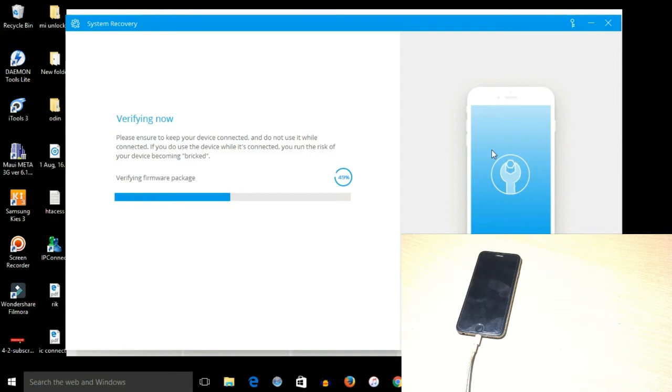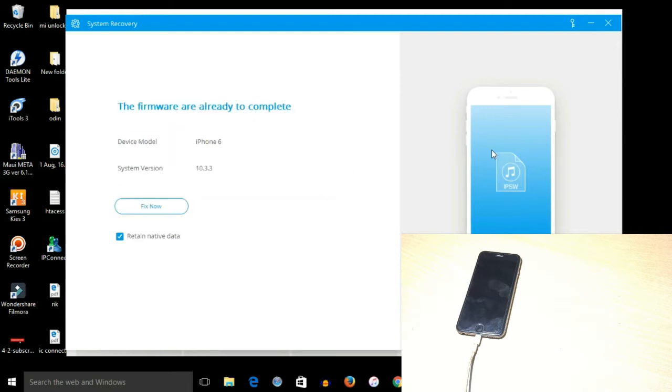Okay, now the software has been fully downloaded, and it's now verifying the firmware package. Okay, now acquired. The important thing is the device model, and it's now upgrading to iOS 10.3.3.